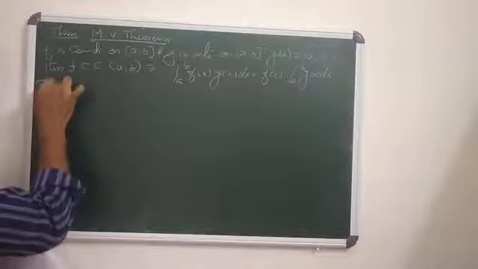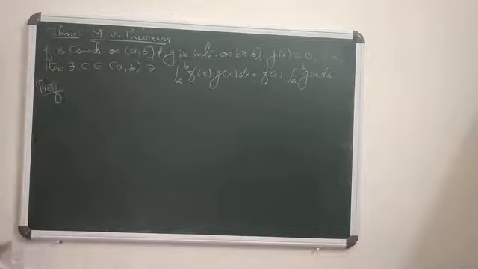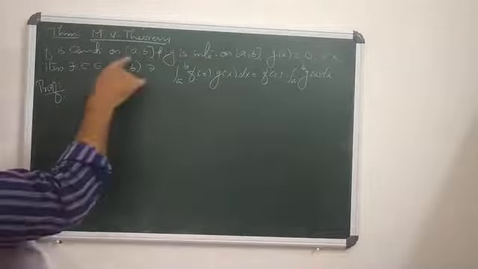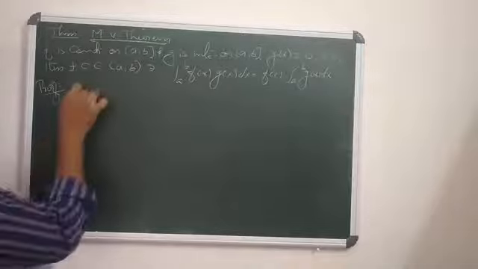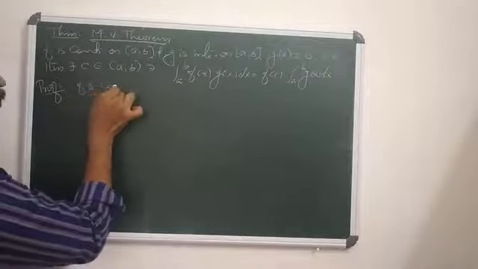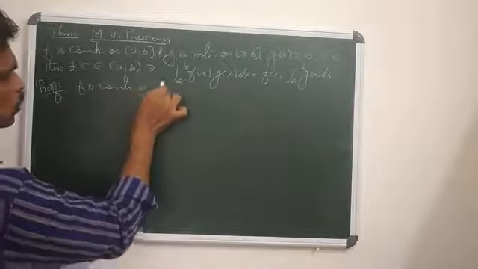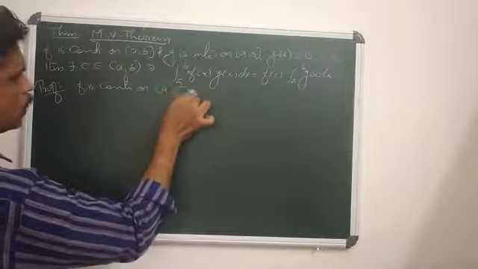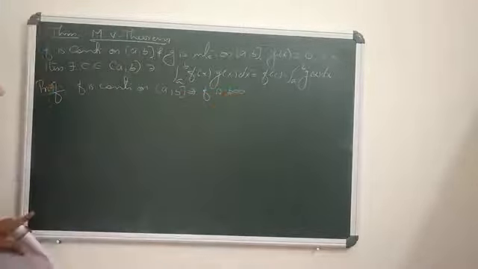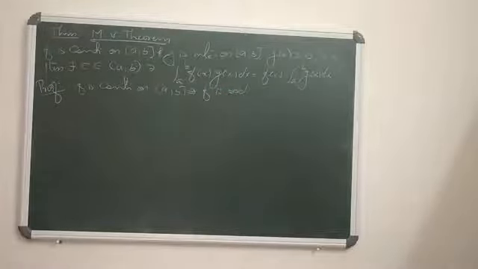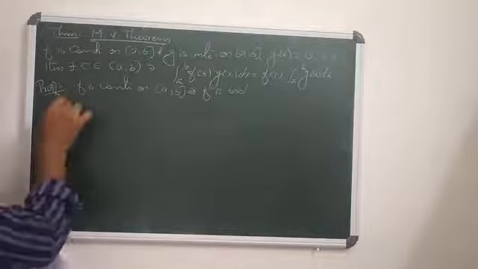How to prove this one? The proof is: since f is continuous on the closed interval [a,b], f is bounded, that is, |f(x)| is less than or equal to some constant K. Since f is bounded, its supremum and infimum exist.